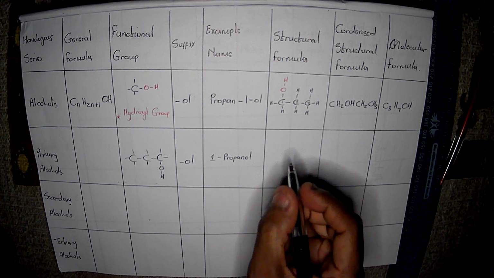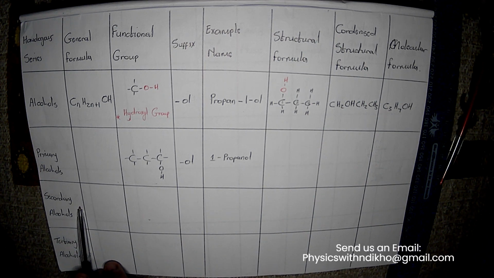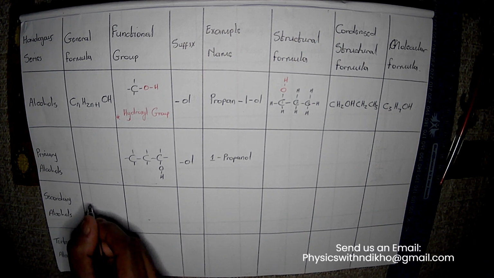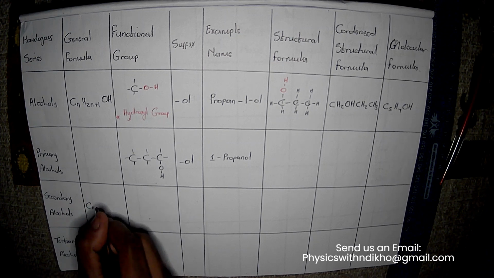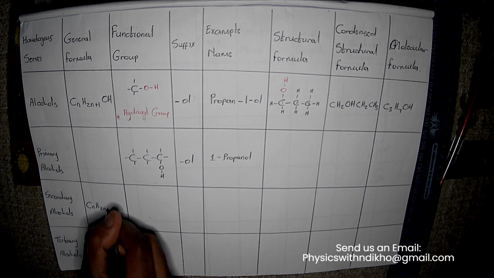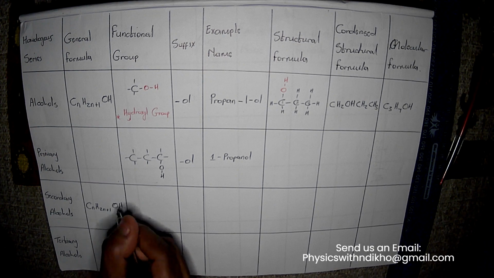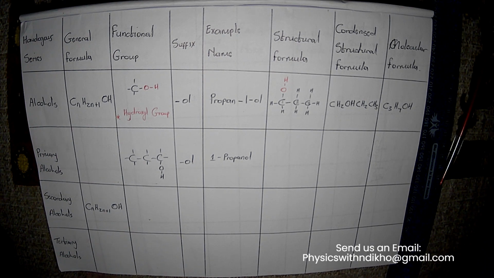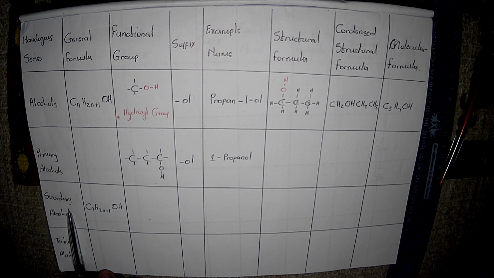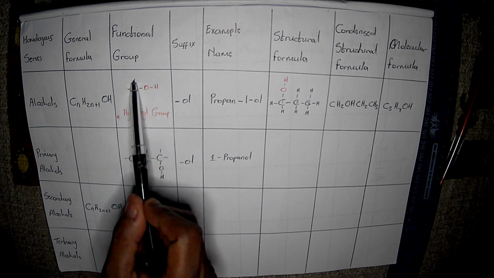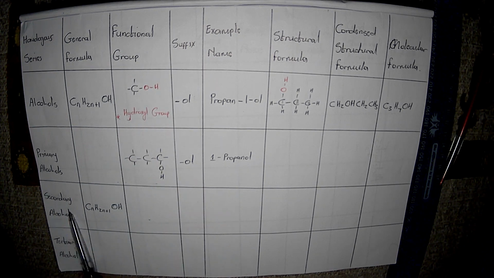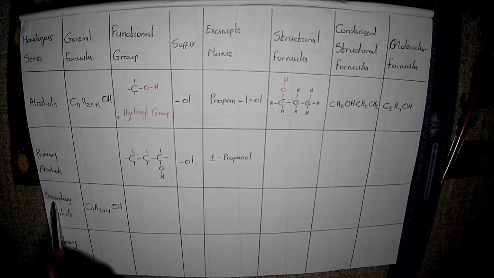Now, with the structural formula, I feel like it's the same. Okay, so now the secondary alcohol. Remember, these are the same, nothing changes. It's just that we are emphasizing this whole thing. With a secondary alcohol, the functional group is always like this one, but let's familiarize it with a secondary alcohol.